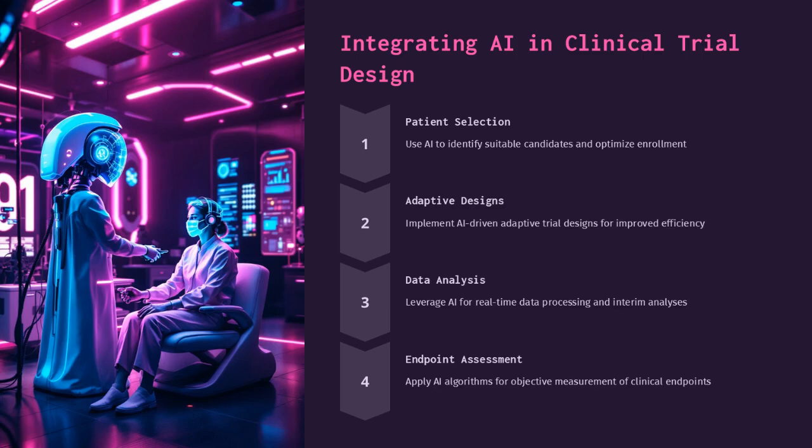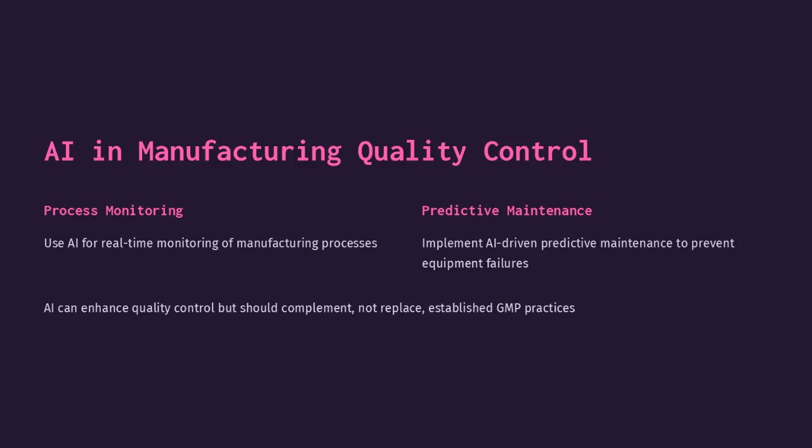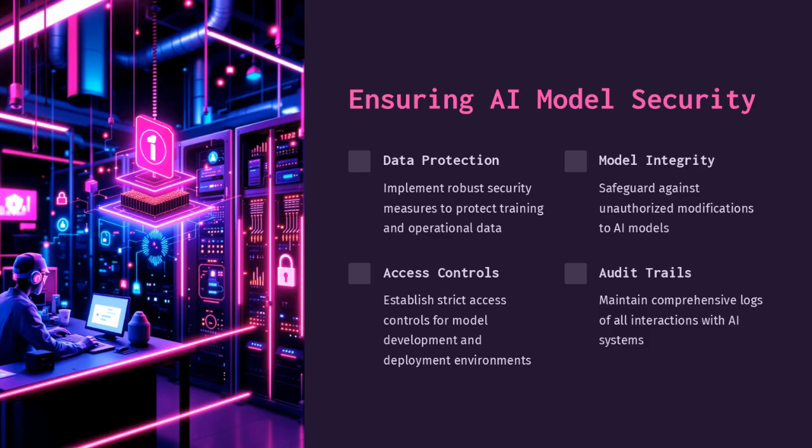AI can significantly enhance clinical trial design through patient selection, adaptive designs, data analysis, and endpoint assessment. These applications improve efficiency and accuracy in clinical trials. In manufacturing, AI can be used for real-time process monitoring and predictive maintenance. These applications help in enhancing quality control and preventing equipment failures. Ensuring AI model security involves data protection, access controls, model integrity, and audit trails. These measures safeguard AI models from unauthorized access and modifications.